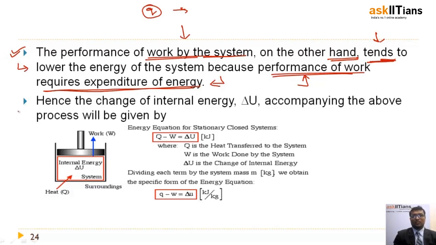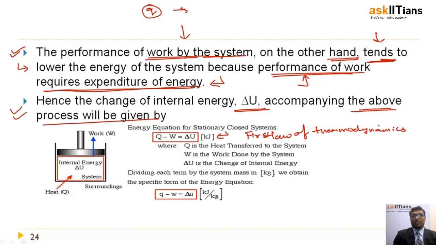So what is happening, friends? Hence, the change of internal energy is accompanied by the processes which will be given by this equation of the first law of thermodynamics. What you have to understand here is I am supplying heat.